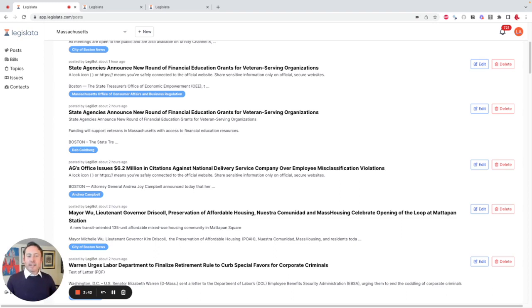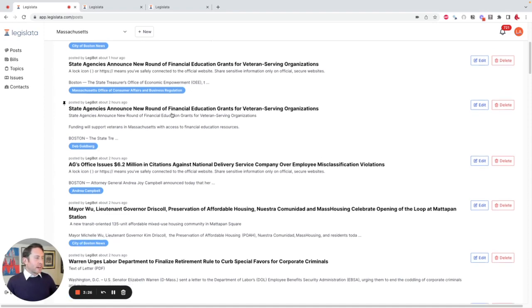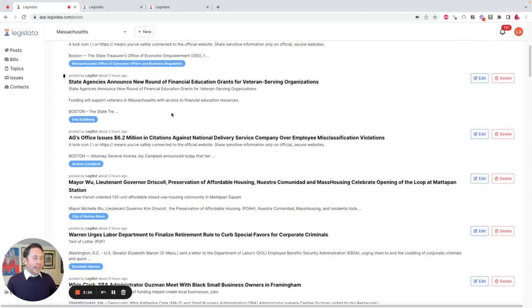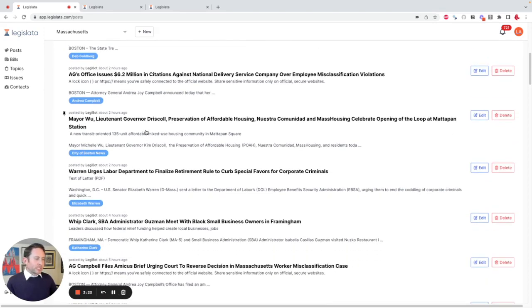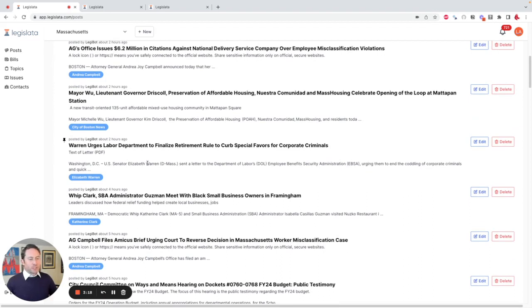Now, first, as I said, it's a platform for policy, politics, and government. So we've designed it around what matters in this world, the legislation, topics, issues, organizations, and people within it. So here we're in our Massachusetts community. And as you can see, we've automatically loaded a number of things that are happening at the state, from press releases from the treasurer, the attorney general, from the city of Boston, or from members of Congress.